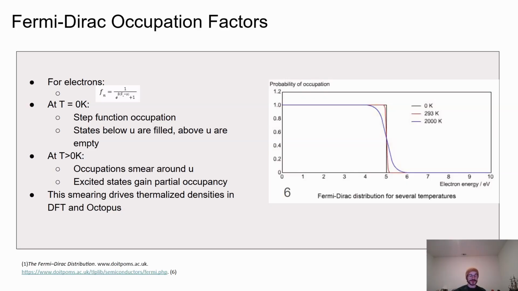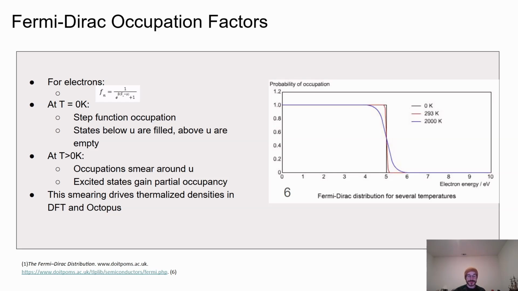Fermi-Dirac occupation factors. Because we are working with electrons, the occupation probabilities we use are not simple Boltzmann factors, but instead follow Fermi-Dirac statistics. The Fermi-Dirac distribution gives the probability that an electronic energy level or orbital is occupied at a given temperature. Specifically, the occupation probability is given by 1 divided by the exponential of beta times the energy of the state minus the chemical potential, plus 1. At 0 temperature, this distribution reduces to a sharp step function. All states below the chemical potential are fully occupied, and all states above it are empty.